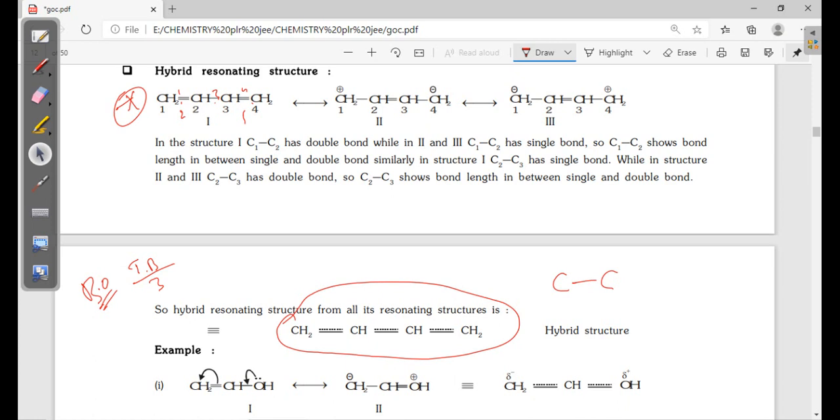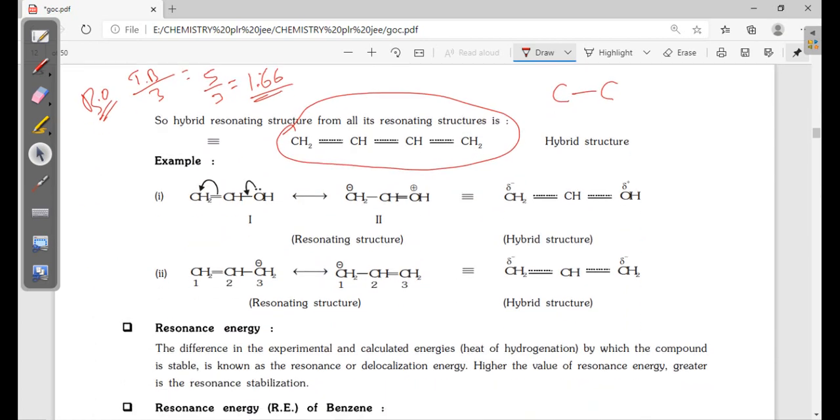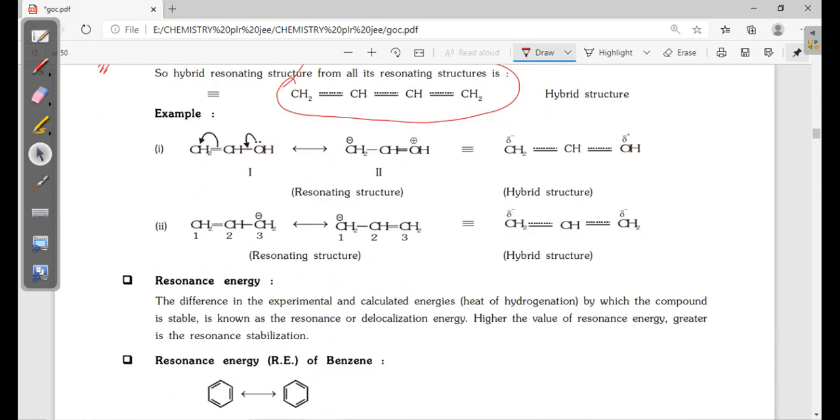So that means 5 by 3, approximately 1.66, 1.63 something. This is the bond order. Now this dotted one is called the hybrid structure. The hybrid structure is the sum of all these resonating structures. Actually this is the real structure also, we can say.